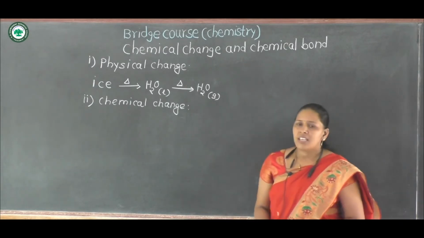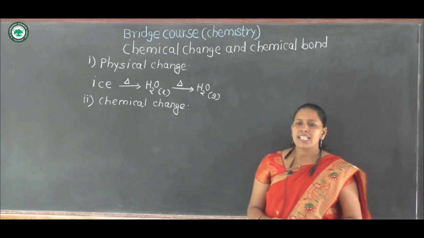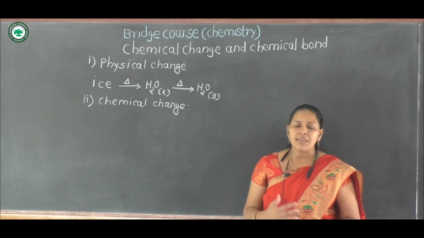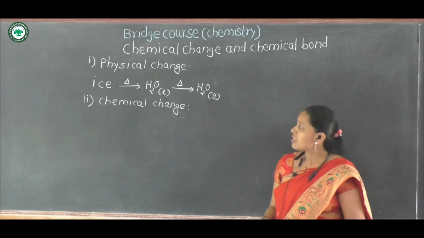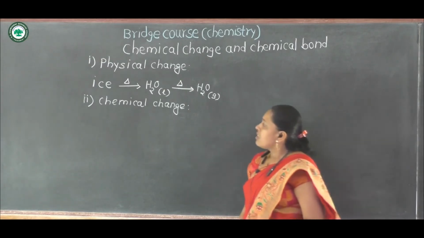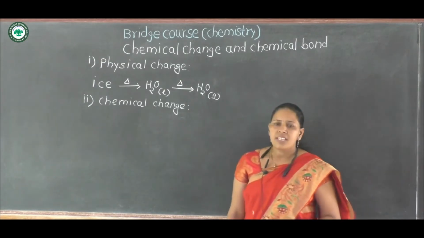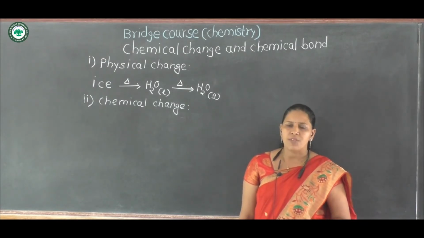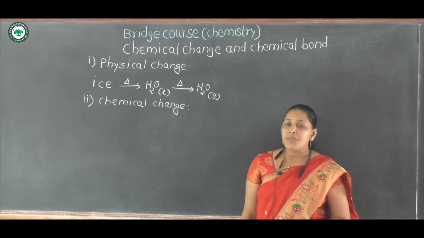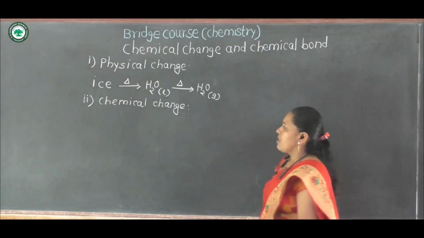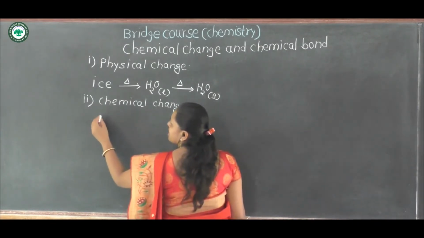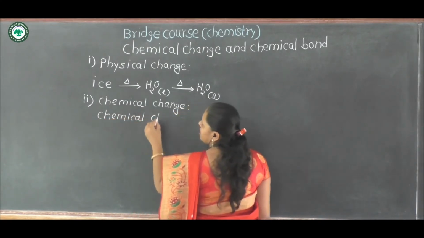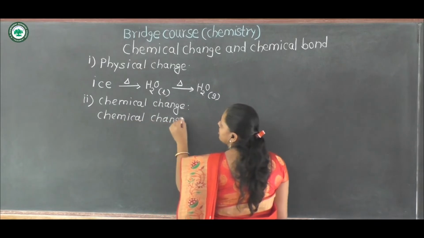Then what is exactly chemical change? We will demonstrate what chemical change is. In chemical change, a new substance is formed from the original substance, and chemical change is irreversible.